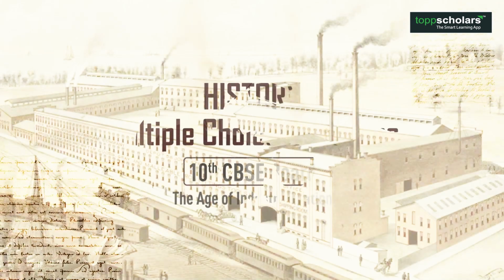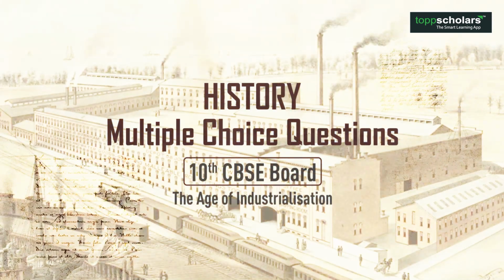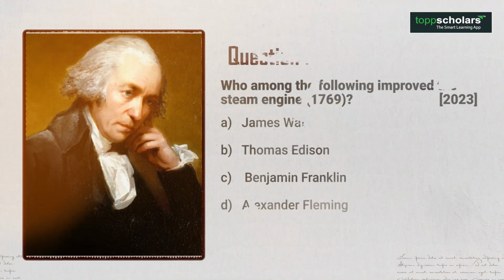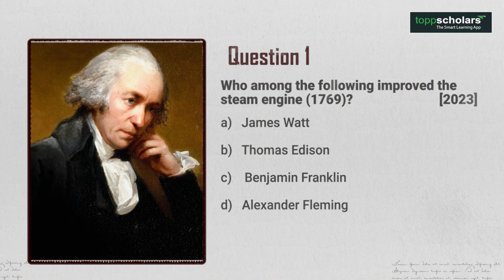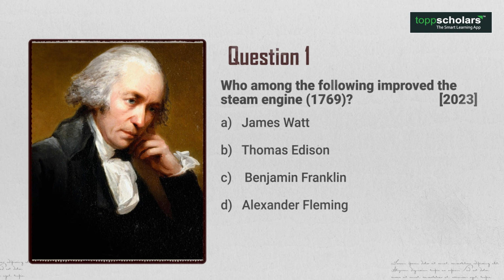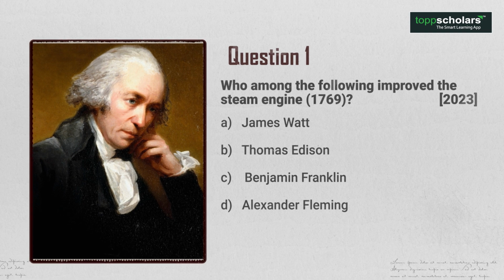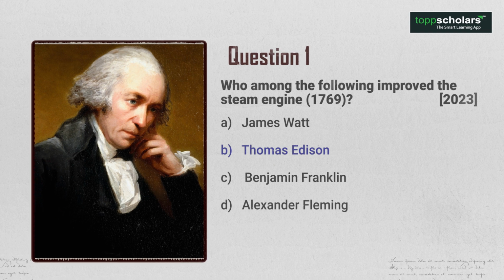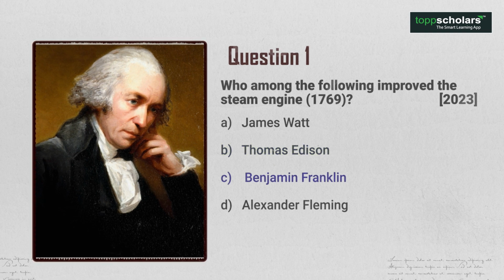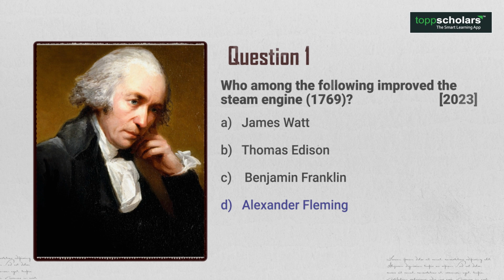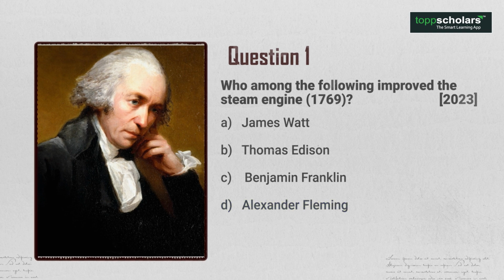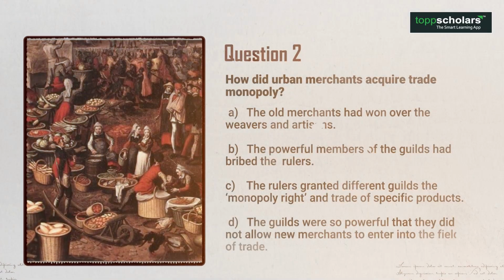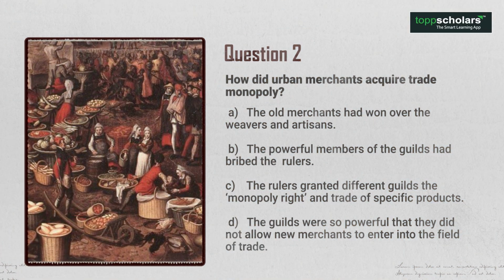Now let's buck up for the MCQs from the age of industrialization. Question 1. Who among the following improved the steam engine? 1769, 2023. A. James Watt. B. Thomas Edison. C. Benjamin Franklin. D. Alexander Fleming. What's the answer? The answer is option A. James Watt.